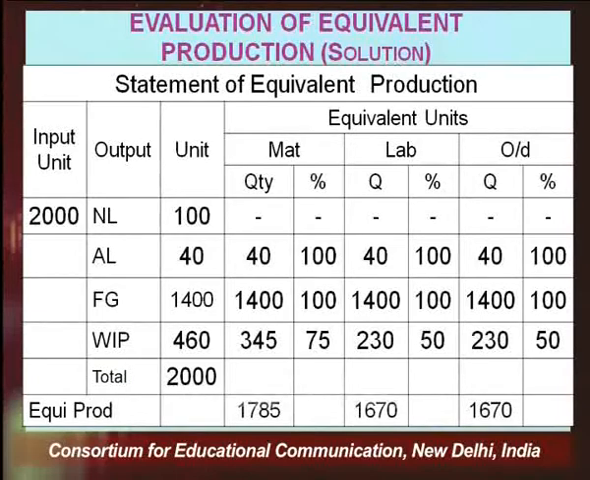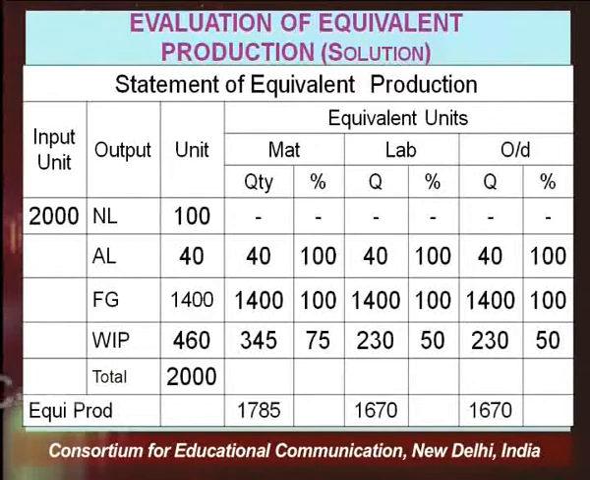Next, you have 40 units of abnormal loss. How have you got it? Because 100 units is your normal loss, 1400 is your finished goods, which is given in the example, and work in progress is 460. The question says that the remaining units are nothing but your abnormal loss, that is 40 units. If nothing is given, we presume that 100% completion of work has taken place on abnormal loss. So this is 100% in terms of material, 100% in terms of labor, 100% in terms of overheads.